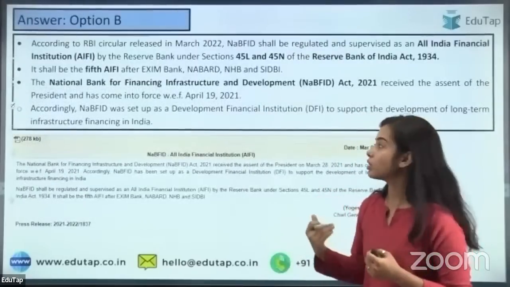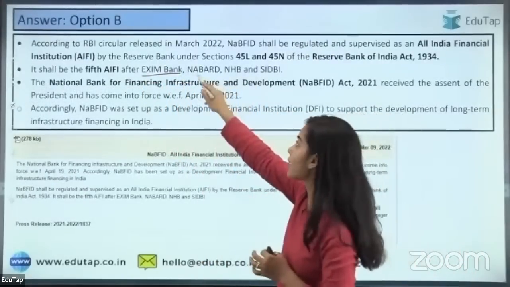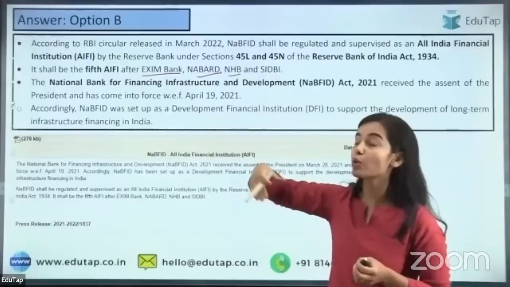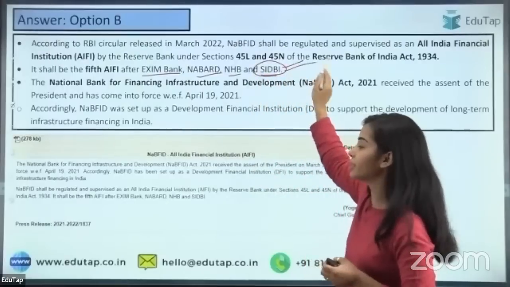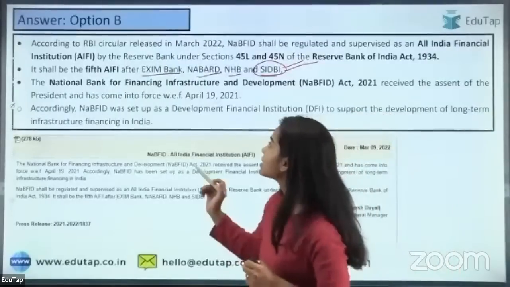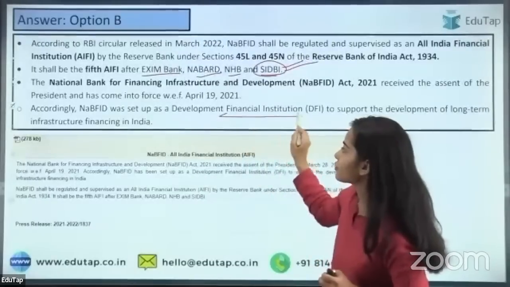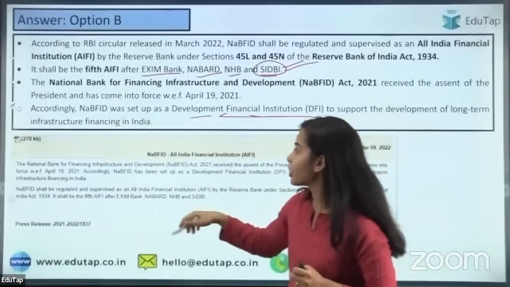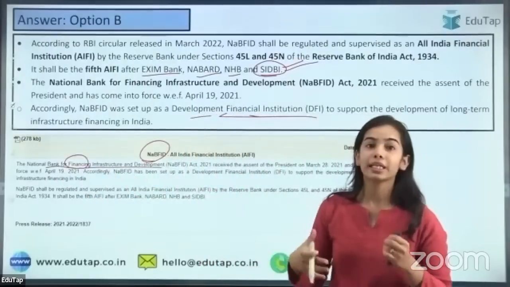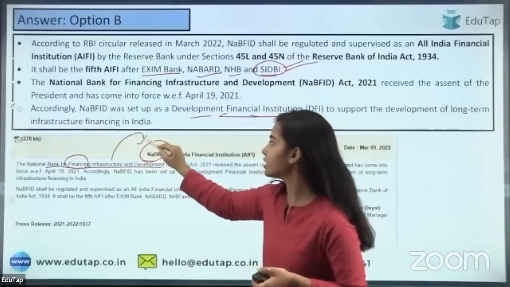So what were the 4 institutions before? It was Exim Bank, that is Export and Import Bank. It was NABARD, that is related to the agriculture and rural development. It was NHB, that is related to the housing. And then SIDBI, that is related to the small industries development. And now the NaBFID has also been added, that is for the development of the financial institution. So here NaBFID, that is the National Bank for Financing Infrastructure and Development, that is for providing the finance. So it has been included in the IFI.